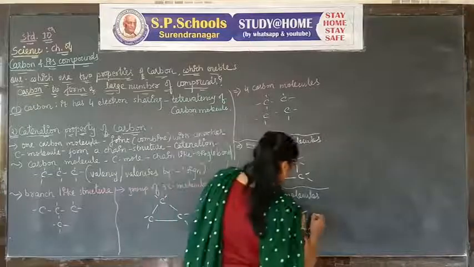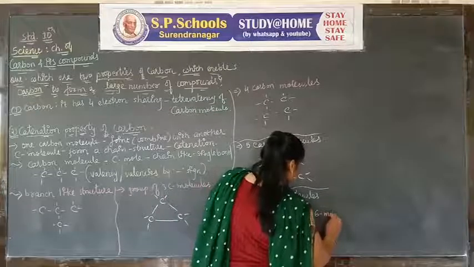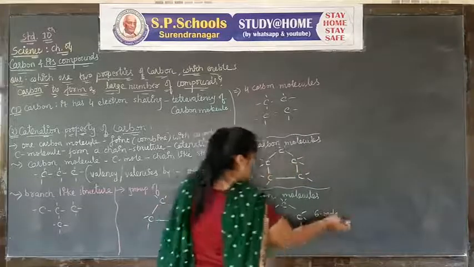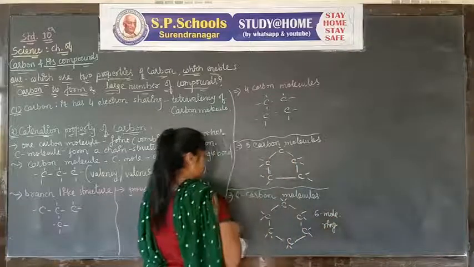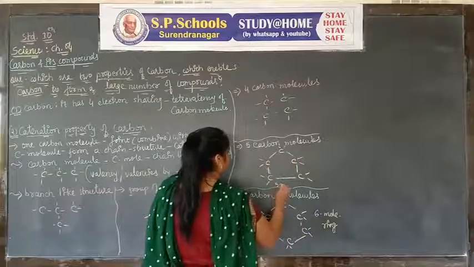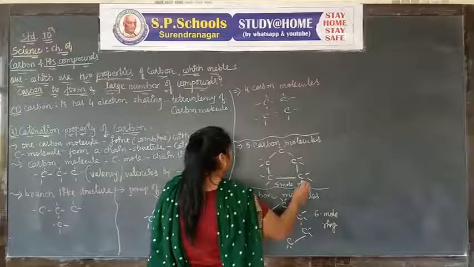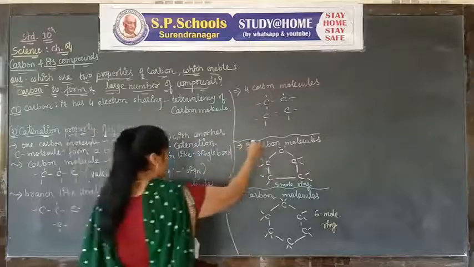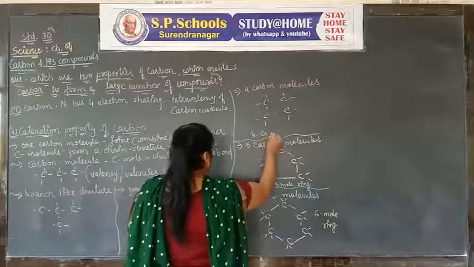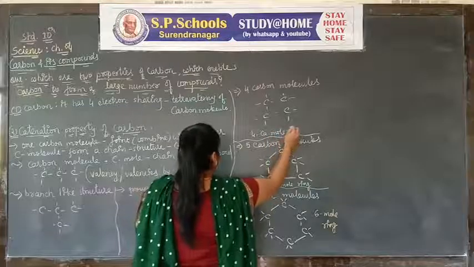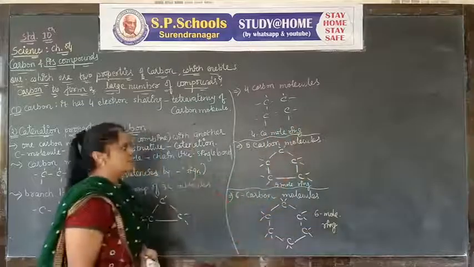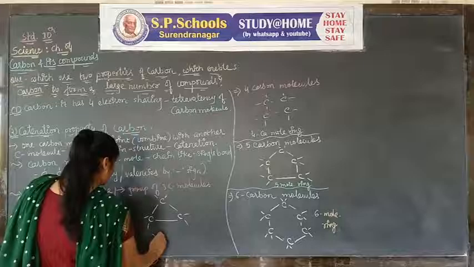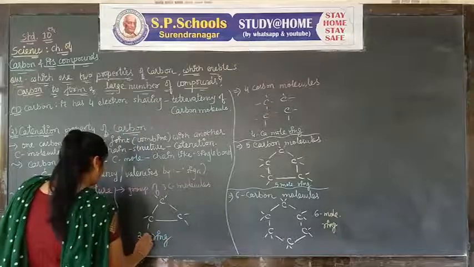This one is a 6-molecule ring. This one is 5 molecules combined together in a ring-like structure. 4 carbon molecules combine together and make a ring-like structure. 3 carbon molecules make a ring here.